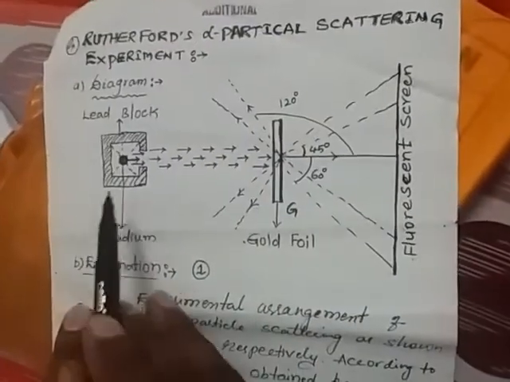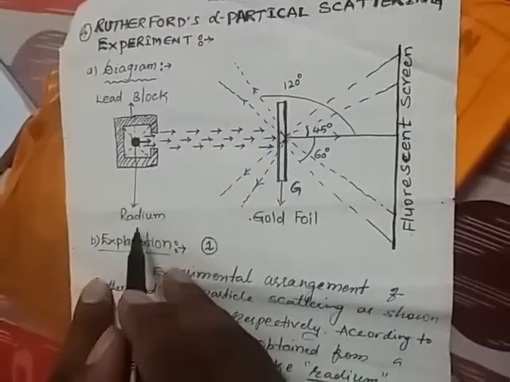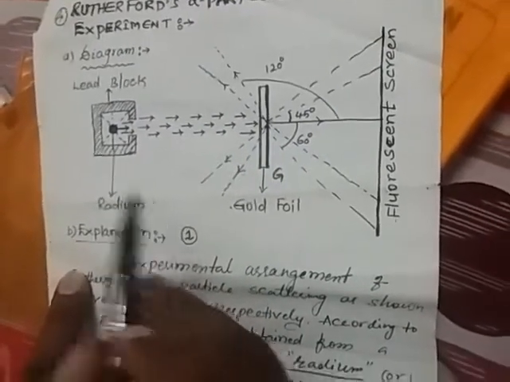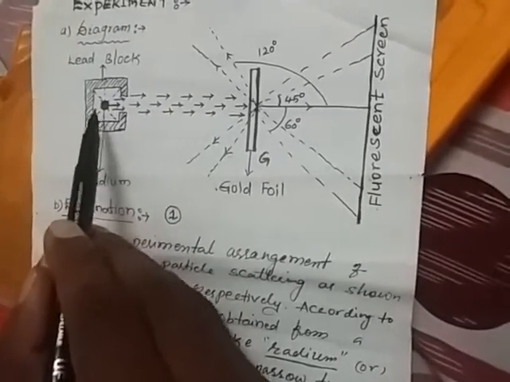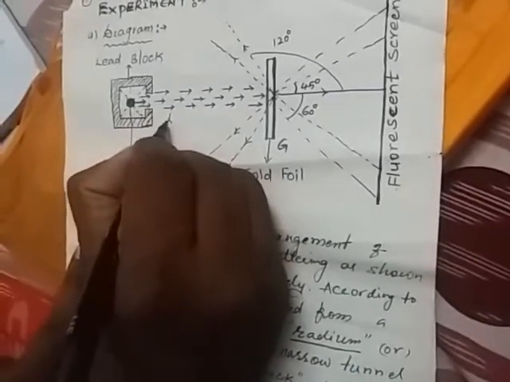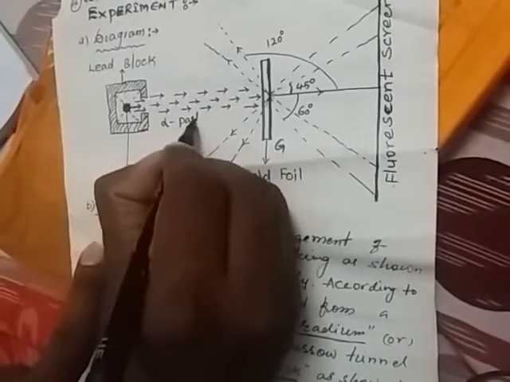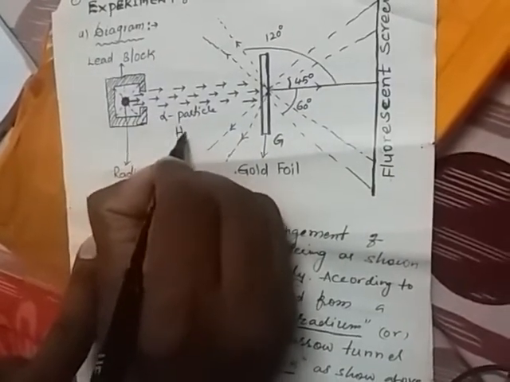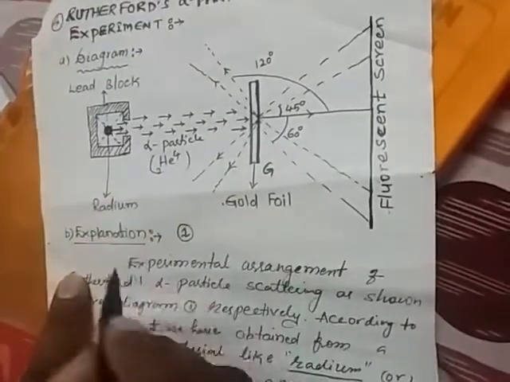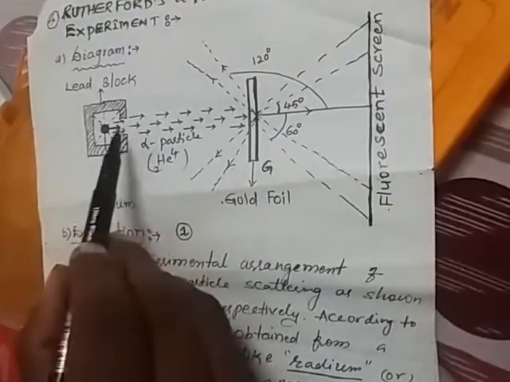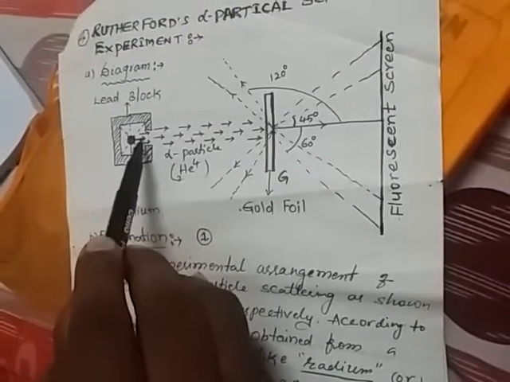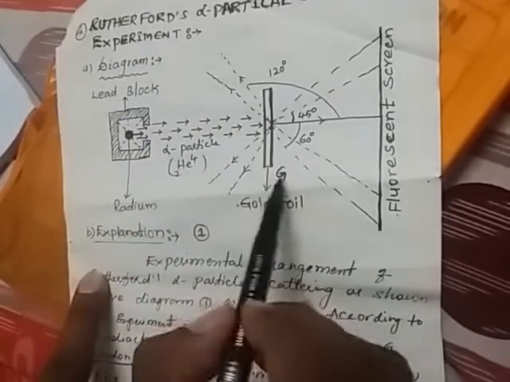In the lead block, we take radium or radon, such types of uranium materials. When these materials react, alpha particles are emitted. Which particles? Alpha particles. These alpha particles are like helium-4. These alpha particles are helium particles which are emitted from the opening of the lead block, and they pass through the gold foil.